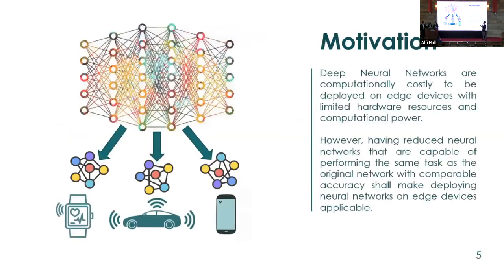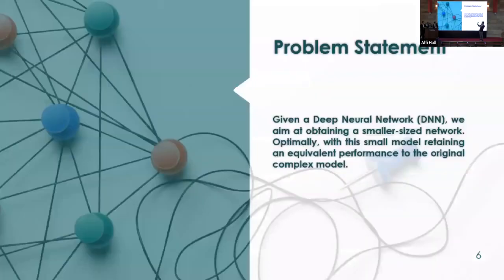So basically, our motivation here is to reduce the size of these deep neural networks. Why do we need to do this? Because deep neural networks are huge in size. They have billions of parameters at times, and this large size places a challenge to embedded devices, to edge devices in general, like smartwatches, mobile phones, embedded systems, and autonomous cars, and many other applications. So our motivation here is to find a way to reduce these huge deep neural networks to a smaller one.